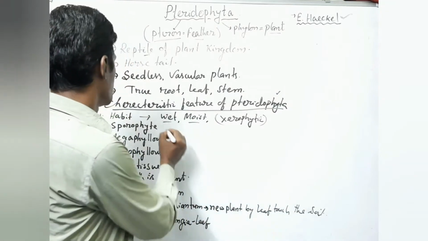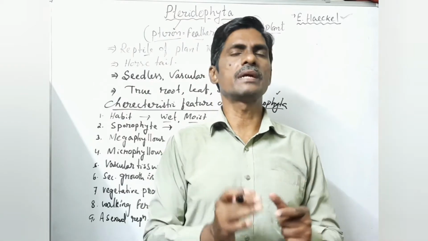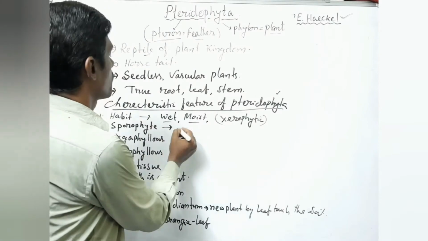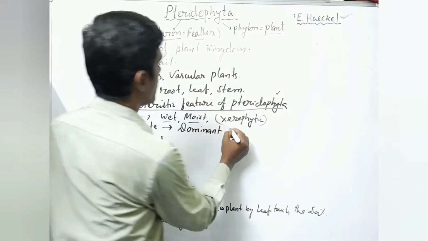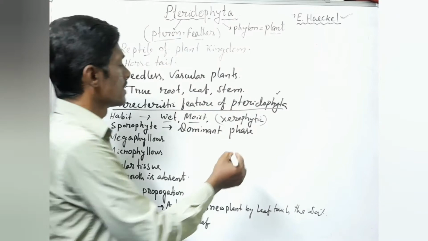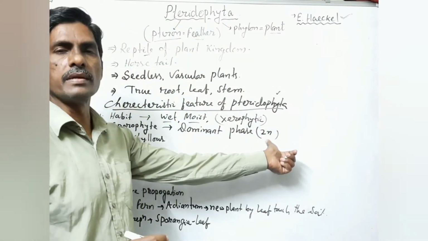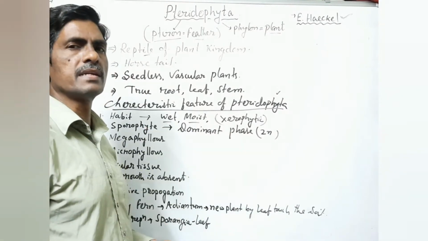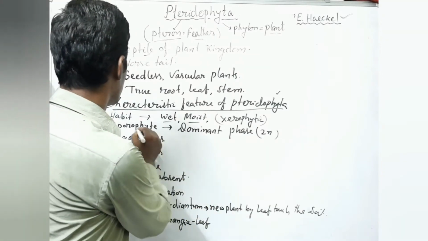And sporophyte. Previously we discussed Bryophyta. In Bryophyta, the gametophyte is the dominant phase, but in Pteridophyta, the sporophyte is the dominant phase of the life cycle. Sporophyte means the diploid stage, so the diploid stage will be more in Pteridophyta. That's why the sporophyte is the dominant phase, and the gametophyte is just for alternation of generations. Clear?